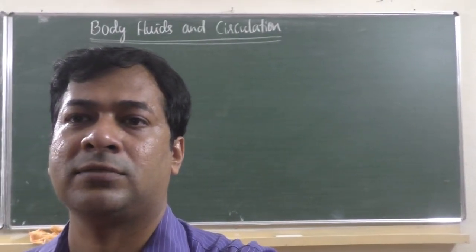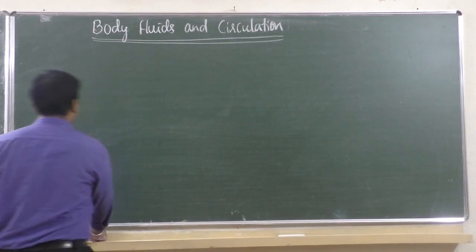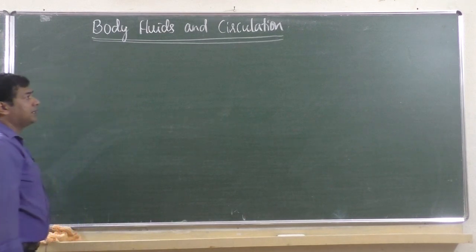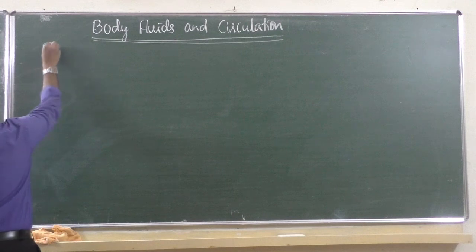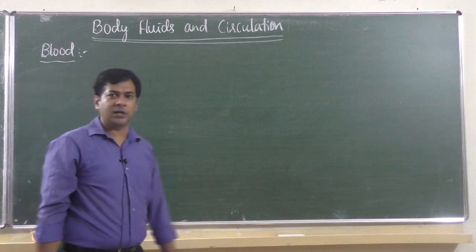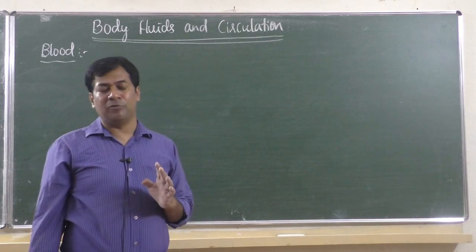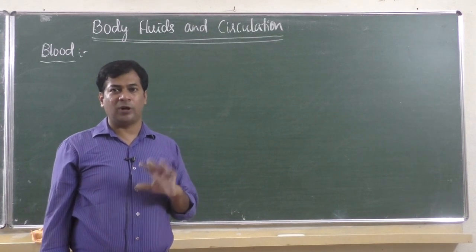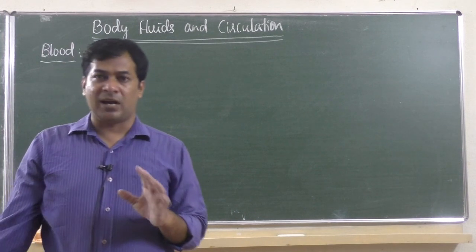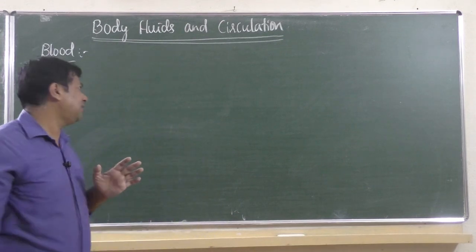So students, in our last class we were learning about the chapter body fluids and circulation. We will continue that. If you remember, blood is a liquid connective tissue, or fluid connective tissue. It has two parts. One is the liquid part, called fluid matrix or plasma, and the solid part is called formed elements. Formed elements include RBCs, WBCs and platelets, that is red blood corpuscles, white blood corpuscles and platelets. Already we have learnt it.